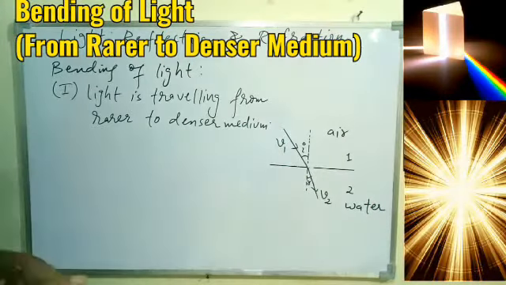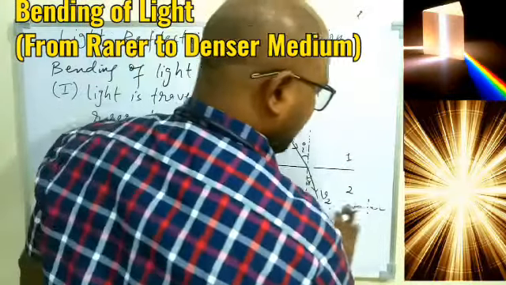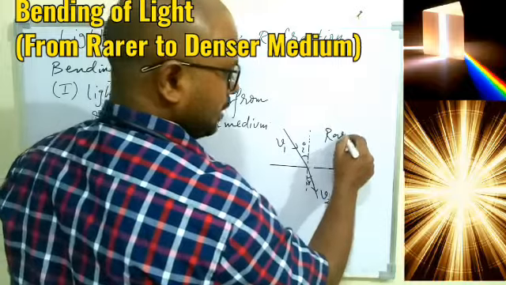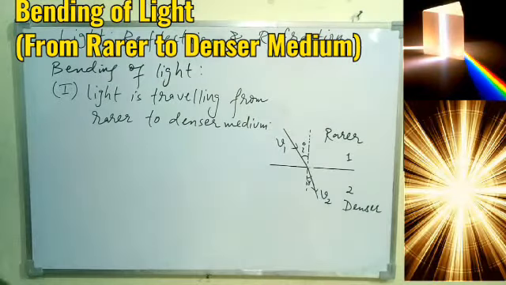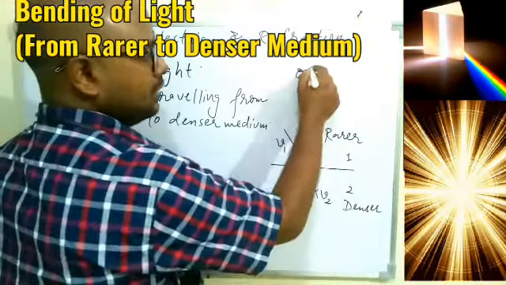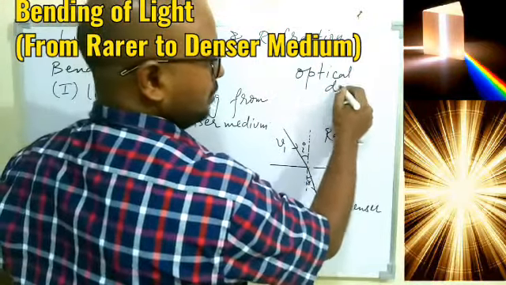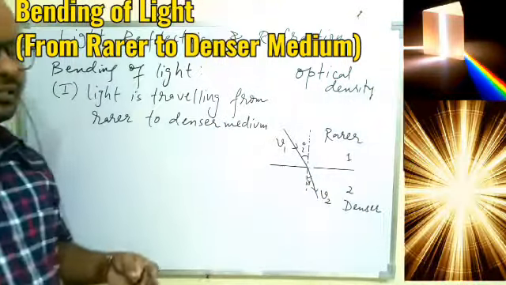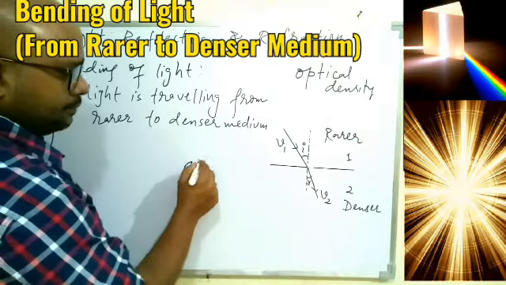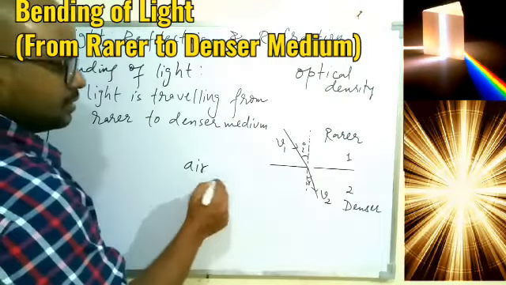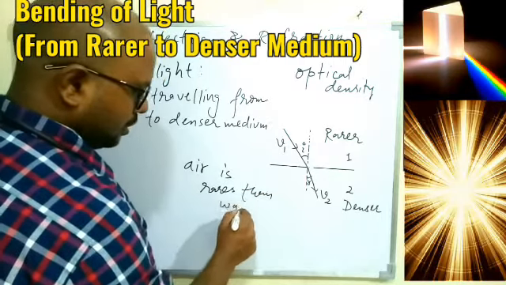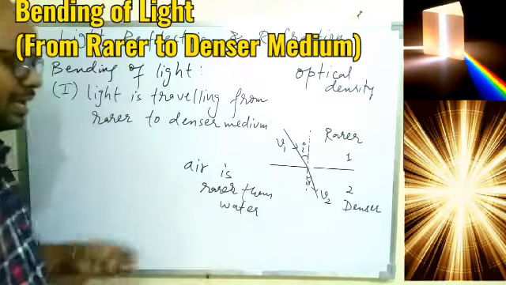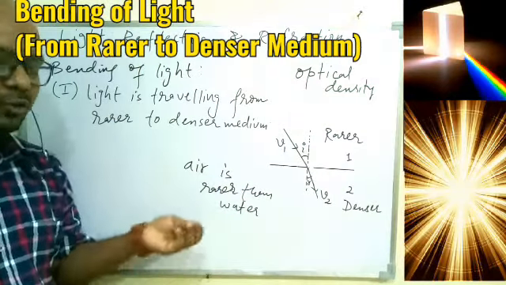That is case 1. So here, in place of air and water, we can write: this is the rarer medium and this is the denser medium. And one thing I already discussed in the previous class is that optical density is always in comparison. For example, air is rarer than water, no doubt, so we can say air has lower optical density as compared to water.